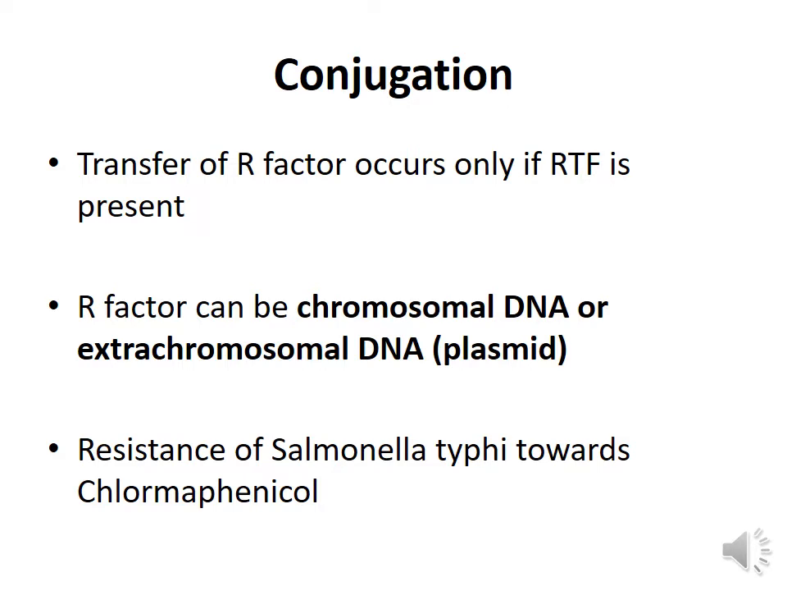Now, this R factor, the genetic material which has the information regarding the resistance, can be chromosomal DNA or it can be extra chromosomal DNA, which is otherwise known as a plasmid. An example for this type of resistance is the resistance offered by Salmonella typhi towards chloramphenicol. That means Salmonella typhi acquire resistance towards chloramphenicol due to conjugation.